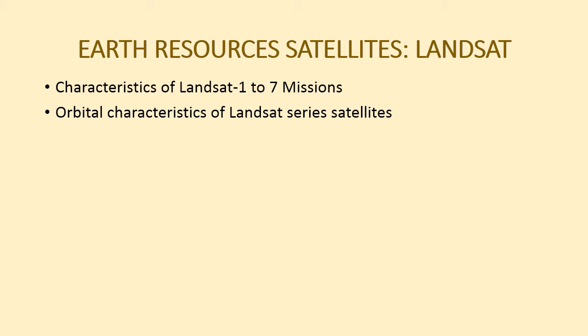As we have discussed before, the sensors which were used in the Landsat satellites were MSS, RBV and TM.